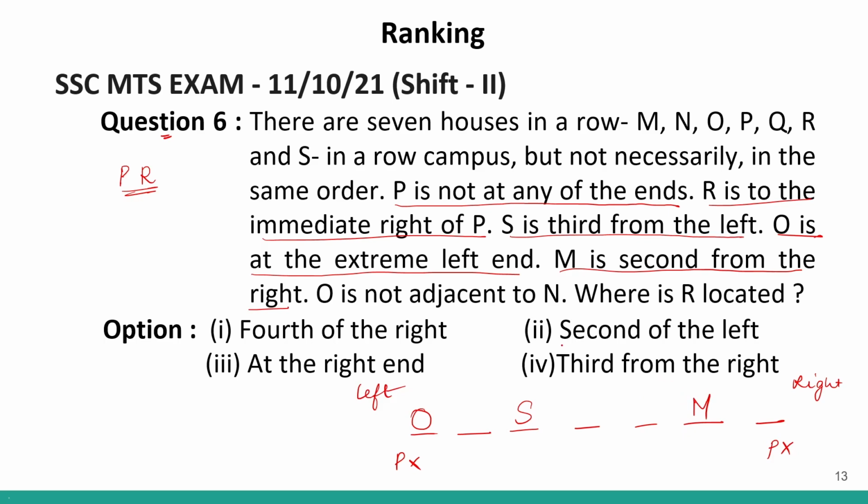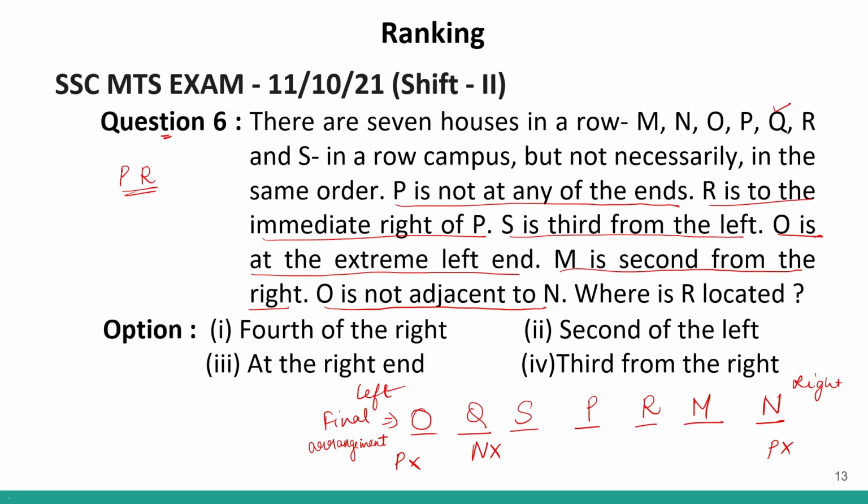Now it is given to us. P and R we have to place. So P and R will come over here. Now, O is not adjacent to N, so N will not come over here. N will come over here. Correct? And the only remaining person is Q, so Q will come over here. This will be our final arrangement.